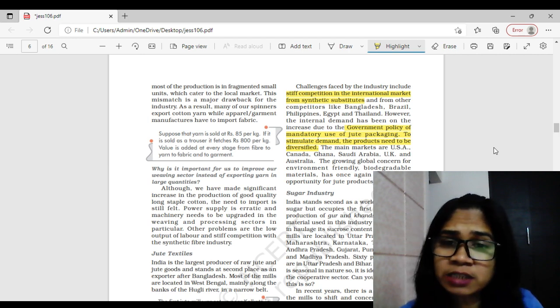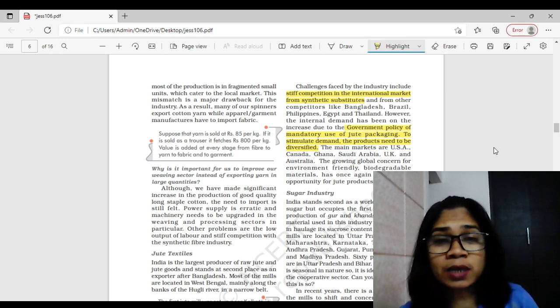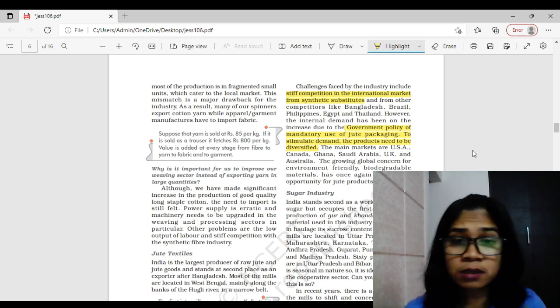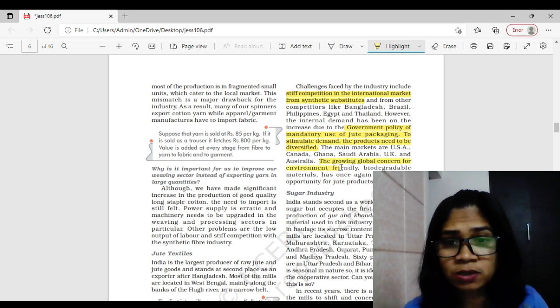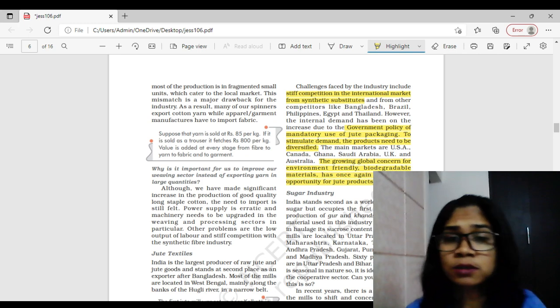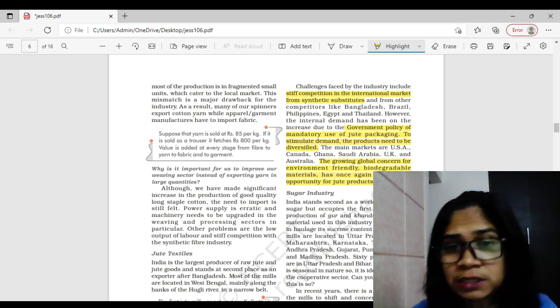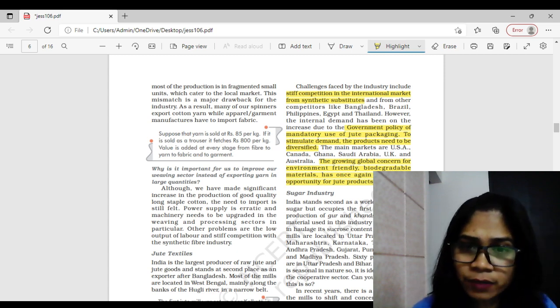Now, what are those countries where we are supplying our jute product? USA, Canada, Ghana, Saudi Arabia, UK, and Australia, they are buying our jute products. And even the growing concern about the environment and environment friendly goods is also giving a boost to the jute industry. So these are the main points which you have to consider here to get through this answer.